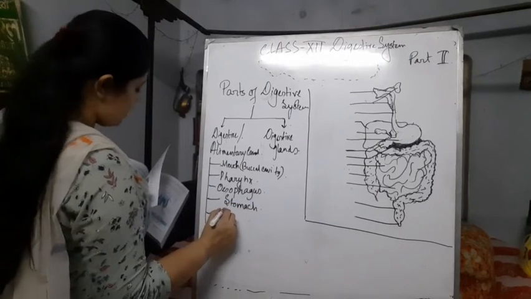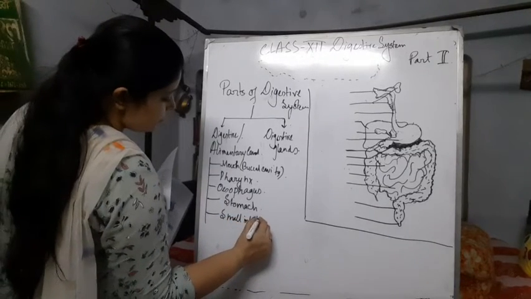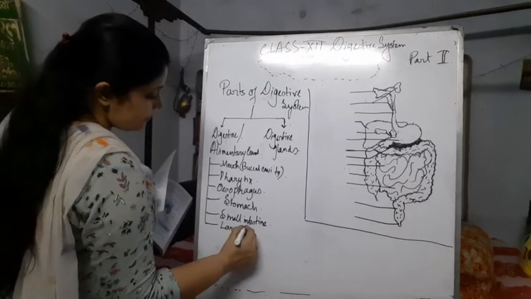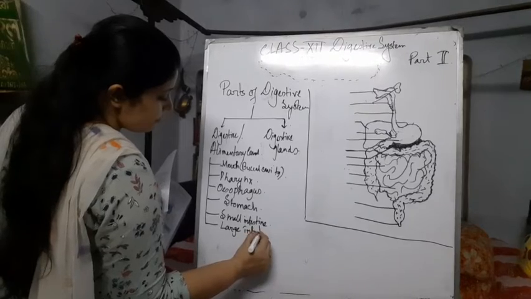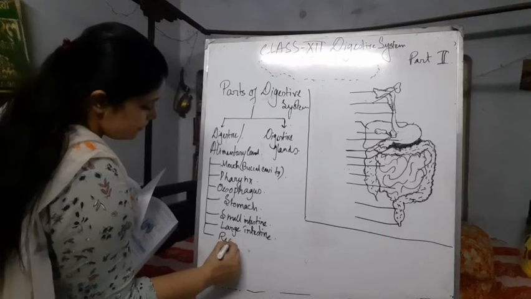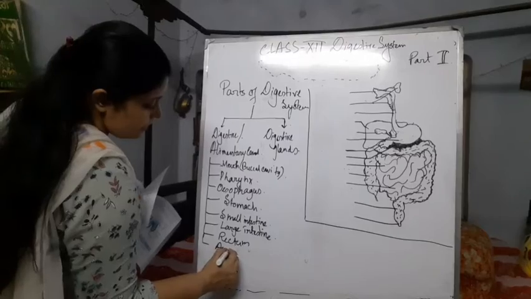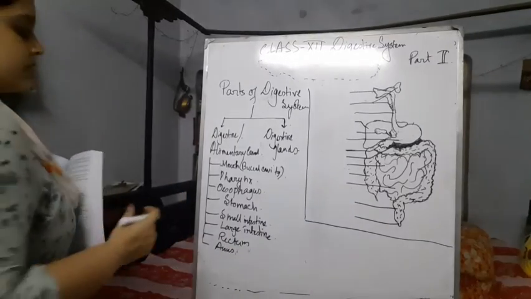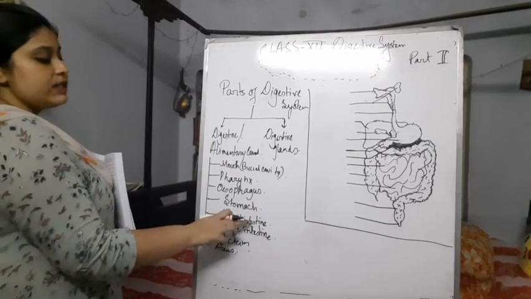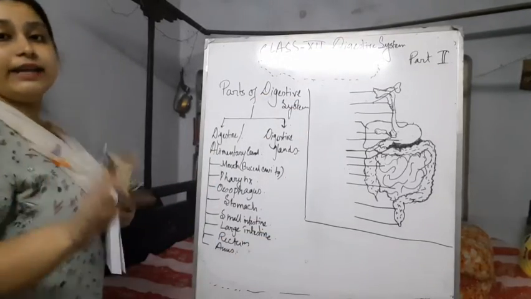Next, small intestine. Next, large intestine. Next, rectum, and finally anus. Okay, so these are the 8 parts, and also the small intestine has 3 more parts. When I discuss this picture, I will tell you in detail.